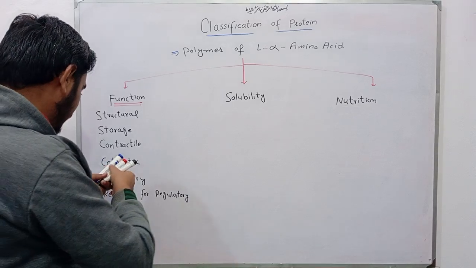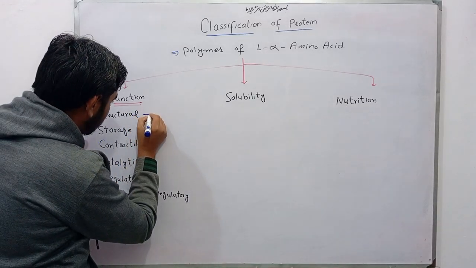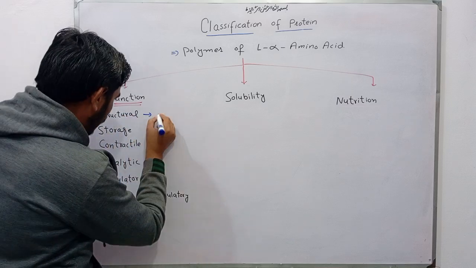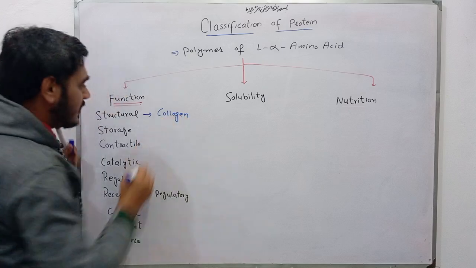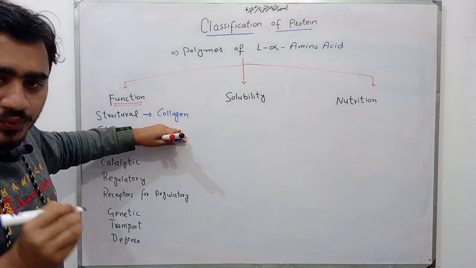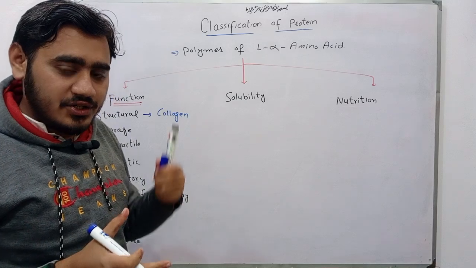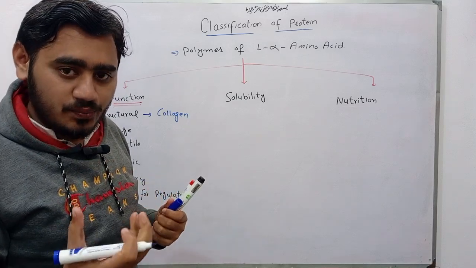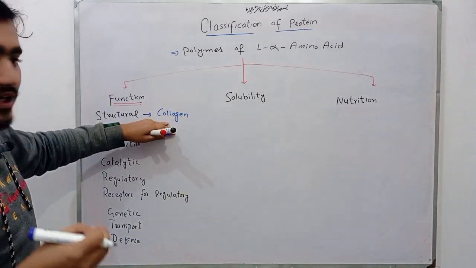Now, coming toward the examples, the structural protein includes collagen. Friends, this collagen protein is rich in the amino acid glycine. It also contains hydroxyproline and lysine, but it is rich in glycine.